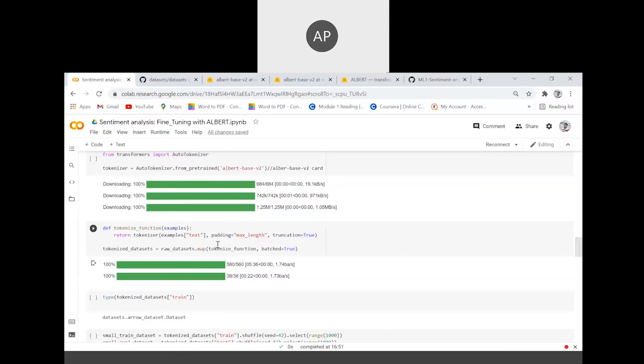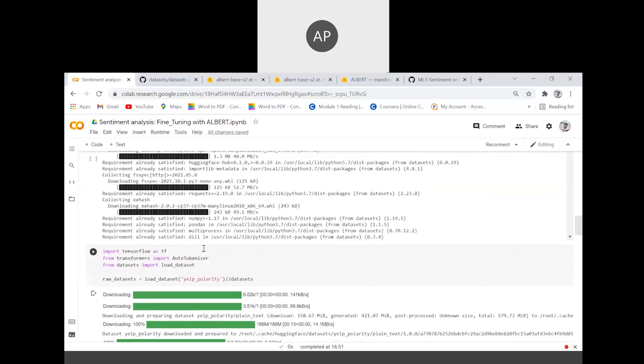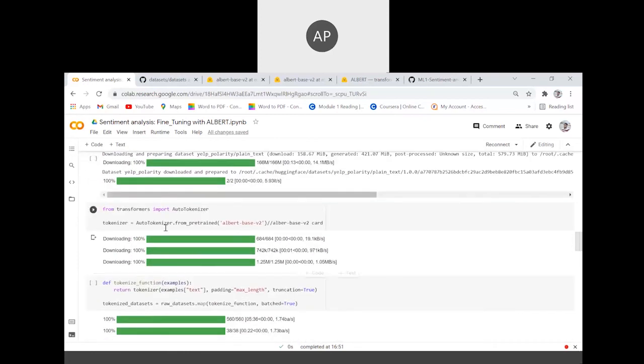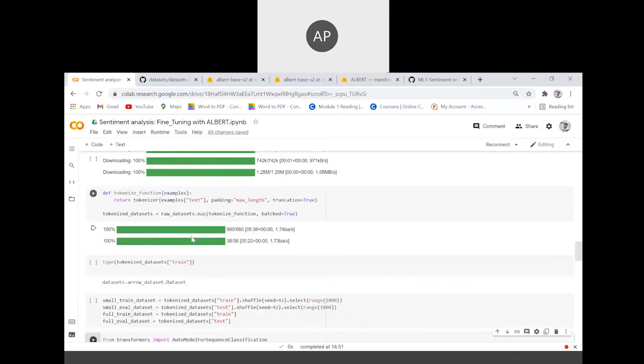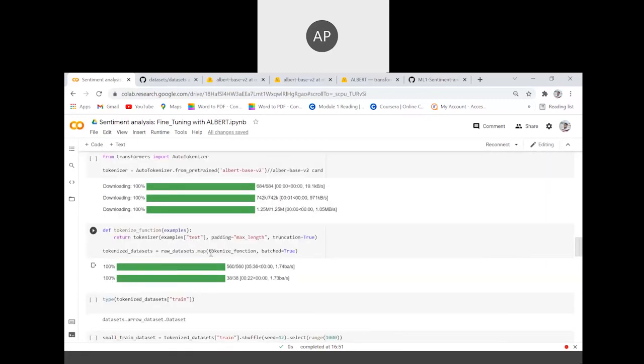And in tokenized datasets, we basically map every example in the raw dataset. In the raw dataset, we have the Yelp polarity dataset, and using the tokenizer, we map every training example into the tokenize function and tokenize all the examples.